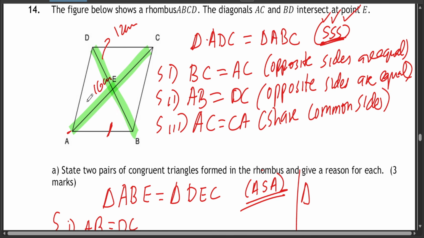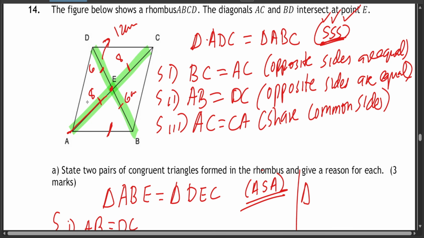Which is very easy. Now we know that if we have 16, it's going to give you 8 and 8. And if we have 12, it's going to give you 6 and 6.